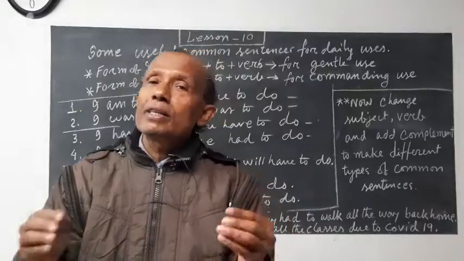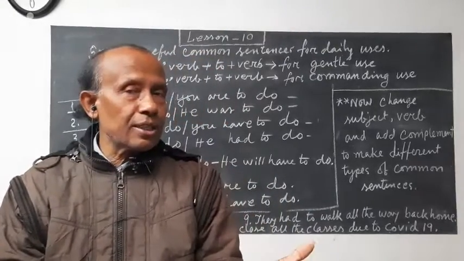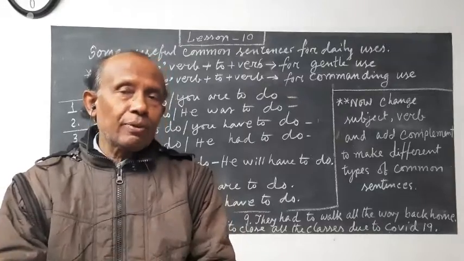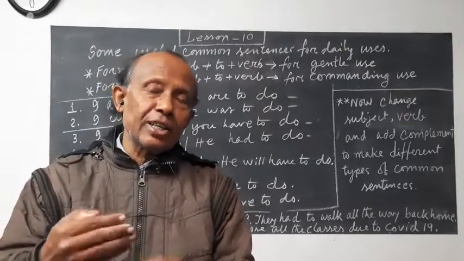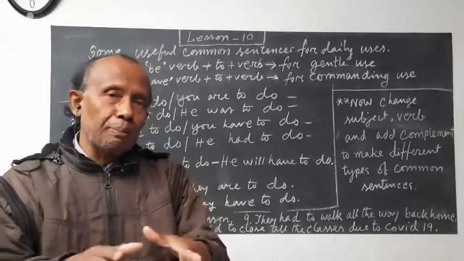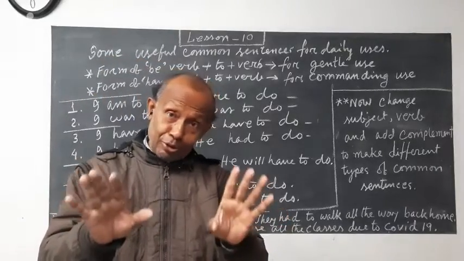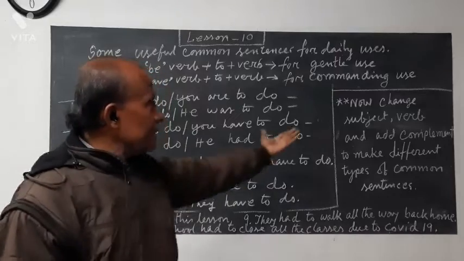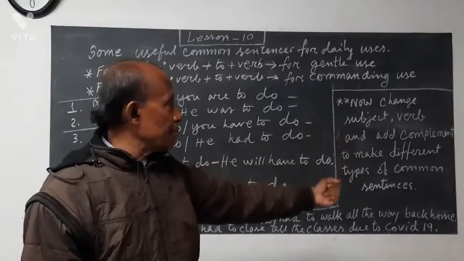We are using subject. Without subject there is no sentence, without verb there is no sentence, no meaning is coming. And whenever we are asking for any additional meaning, at that time we are using the complement part. You know all. So now we are using this format too, and by changing the subject, verb and complement, we are making different